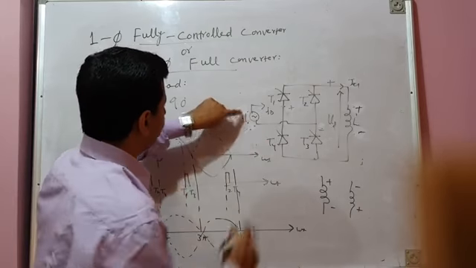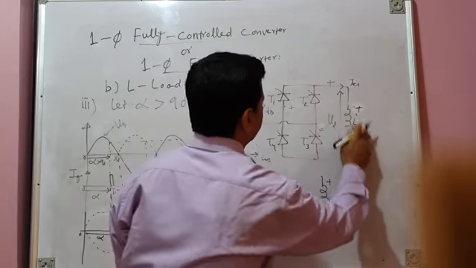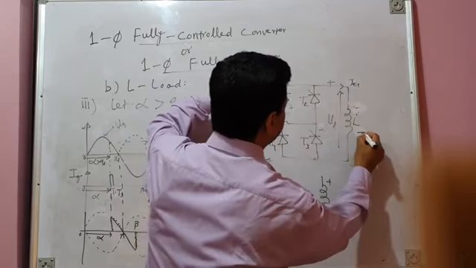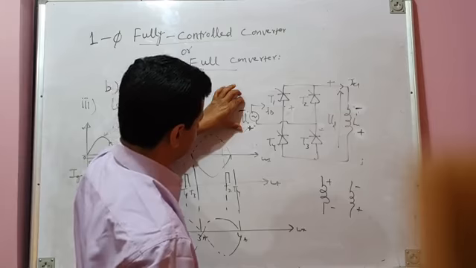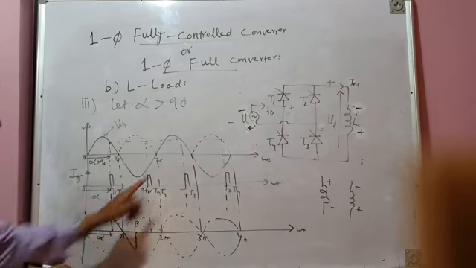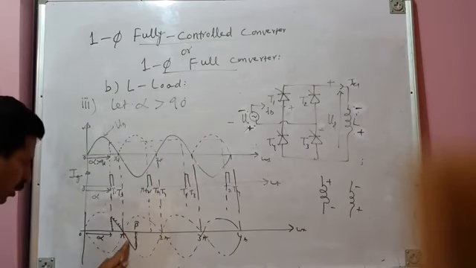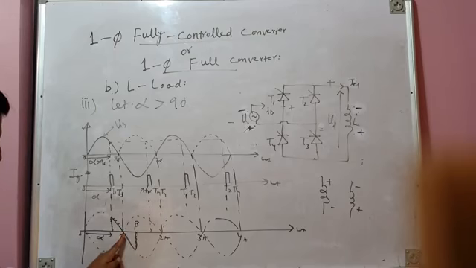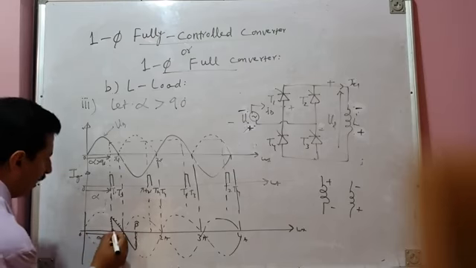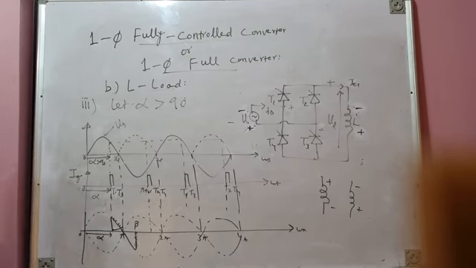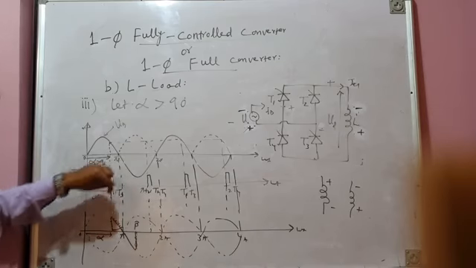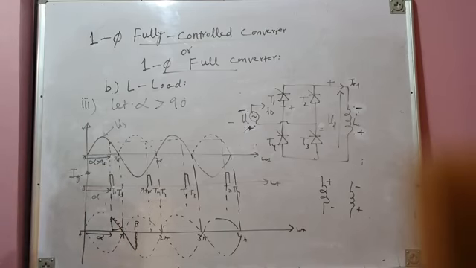the negative half cycle of source voltage has already come there. Okay, T1 and T3 will continue to conduct, and the voltage across the load will be the same as the negative segment of the source voltage, but not the entire negative half segment. It will be this much. So from alpha to pi, your current was increasing because load voltage was positive, and current through the inductor was increasing, and it reached peak value at omega t equal to pi.